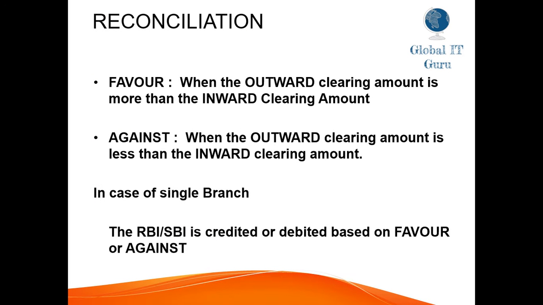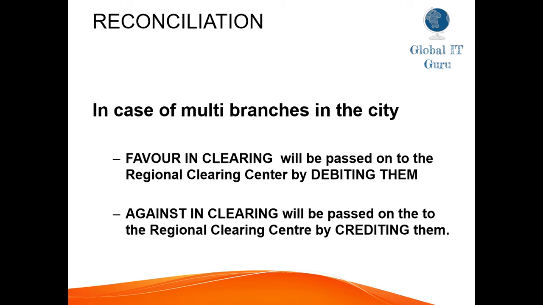Now coming to the reconciliation, we have favor and against. When the outward clearing amount is more than the inward clearing amount, it is known as favor. When the outward clearing amount is less than the inward clearing amount, it is known as against. In case of a single branch, the RBI or SBI is credited or debited based on favor or against. In case of multiple branches in the city, favor in clearing will be passed on to the regional clearing center by debiting them. Against in clearing will be passed on to the regional clearing house by crediting them.